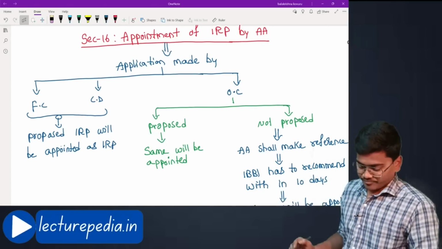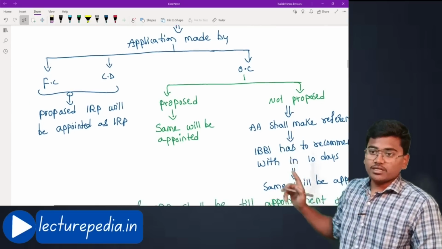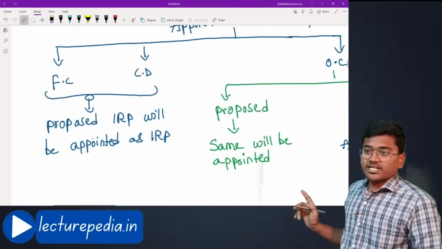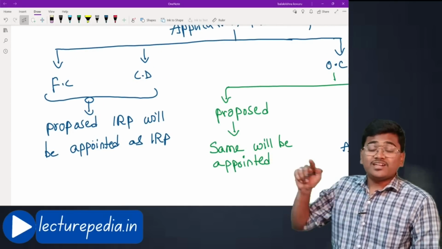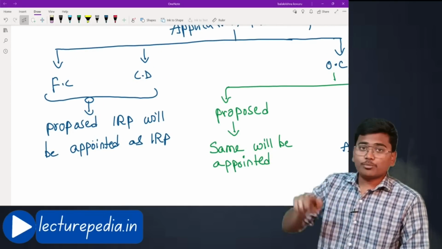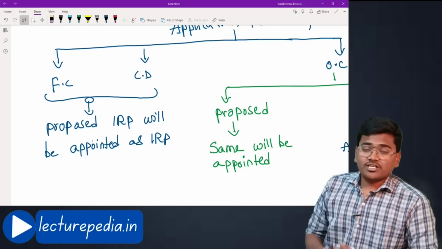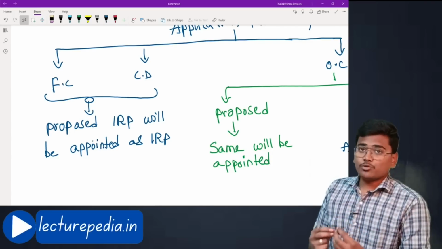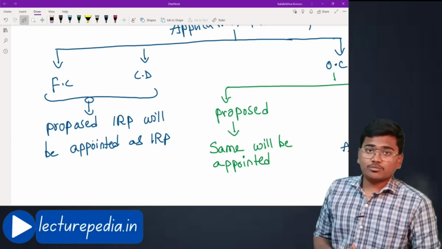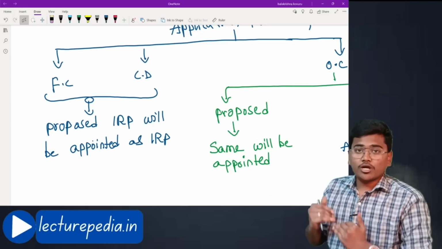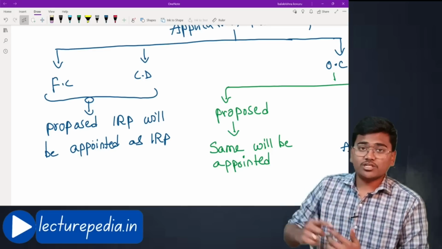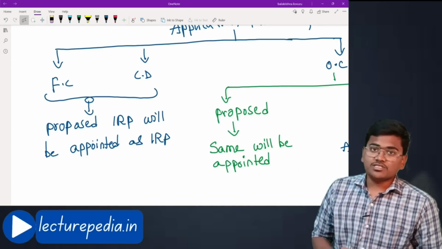Let us see. If the application is made by either a financial creditor or the corporate debtor, then it is mandatory for them to propose the name of the interim resolution professional. In the application they would have given the name, and such a person will be appointed by the adjudicating authority as the interim resolution professional for the corporate insolvency resolution process.